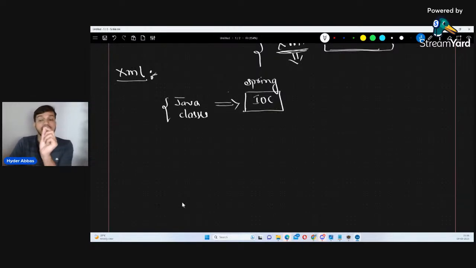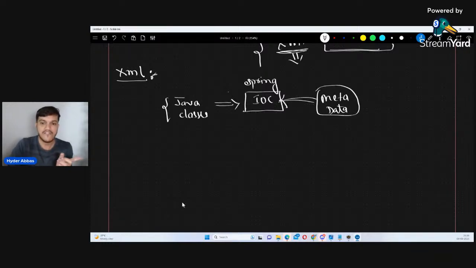Now, how do we inform the Spring framework or IOC container to please take care of the dependencies, please take care of the object creation, manage my classes? How do we do this? This information given to IOC, we call it metadata, information about the code. Metadata means information about this code. This information we have to give to IOC: which class objects Spring has to take care of, which classes Spring has to manage, which dependencies to inject where, which is the target class, all of that we have to inform.